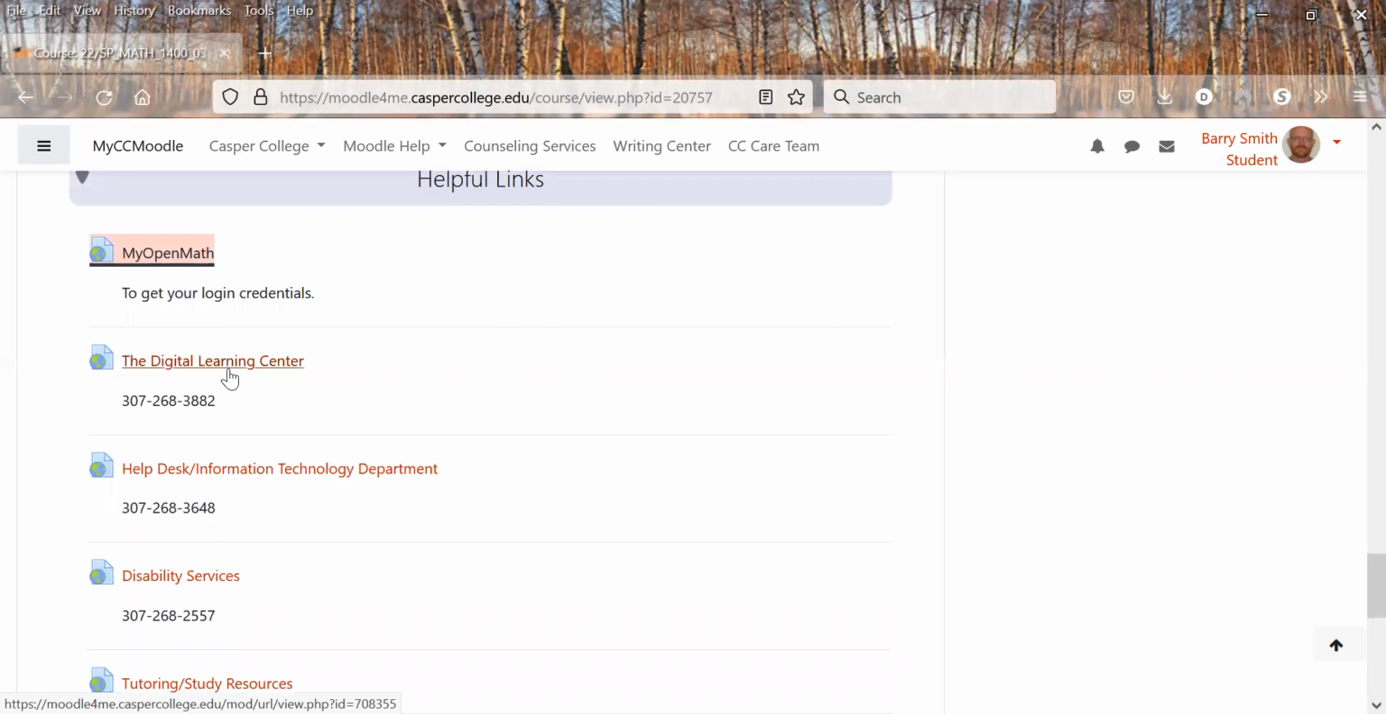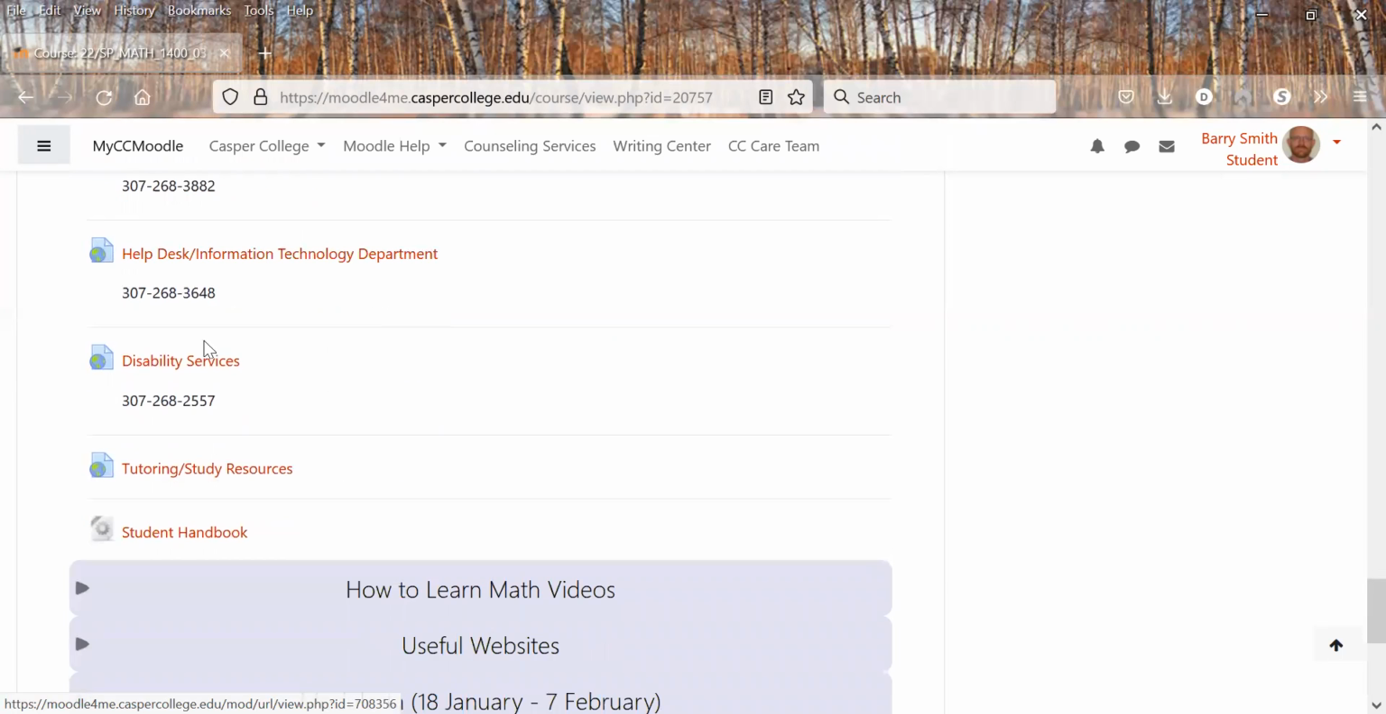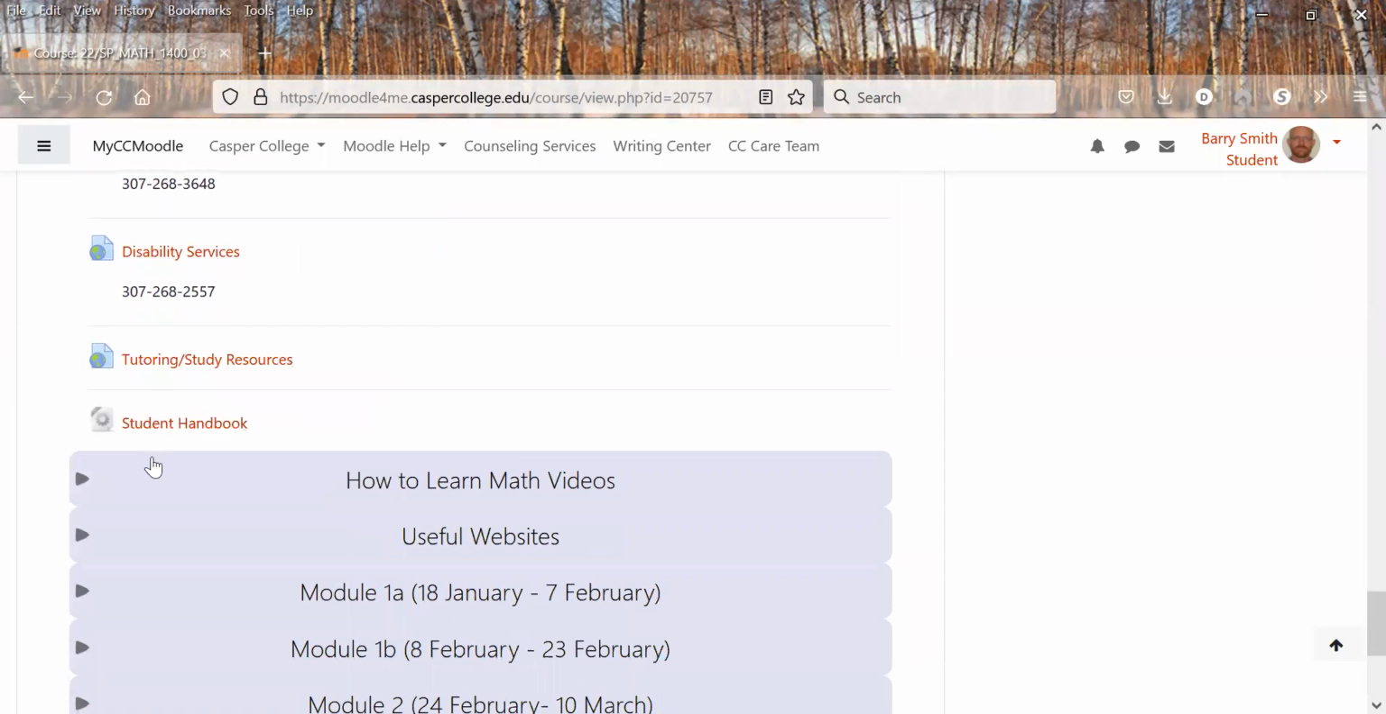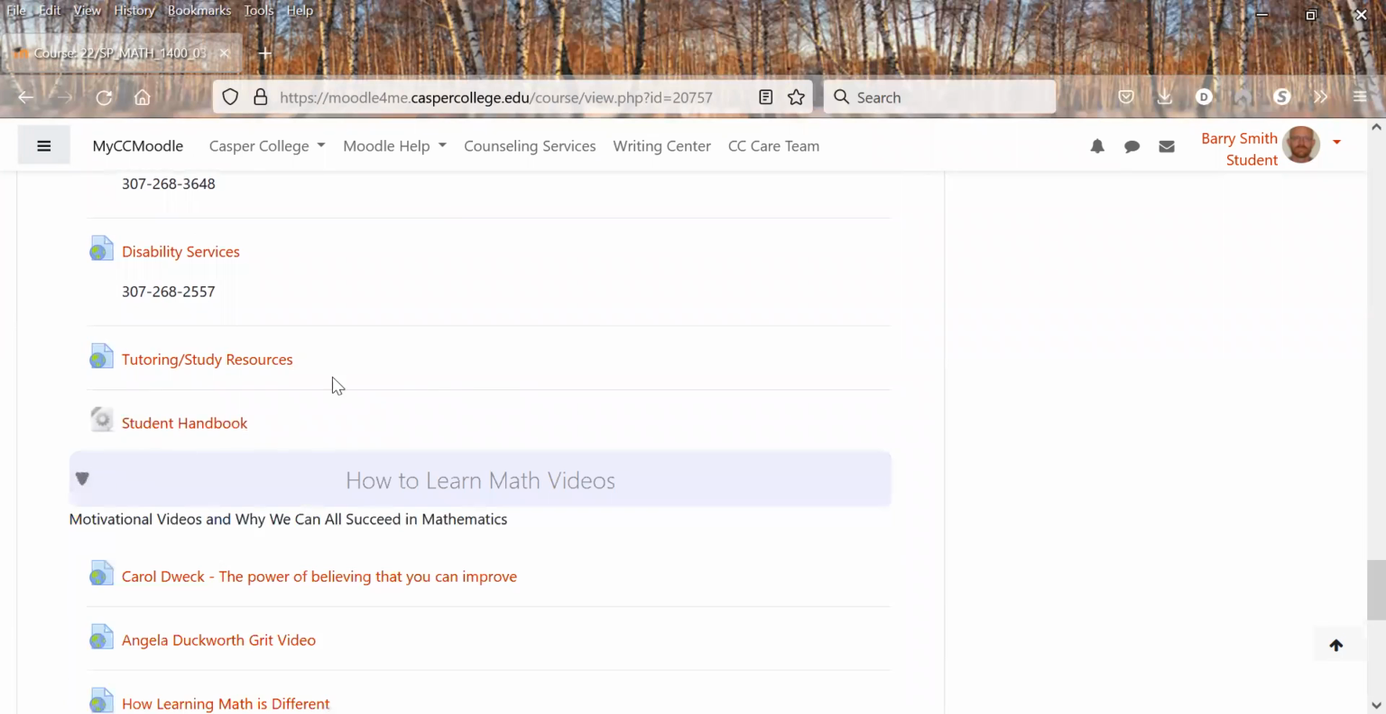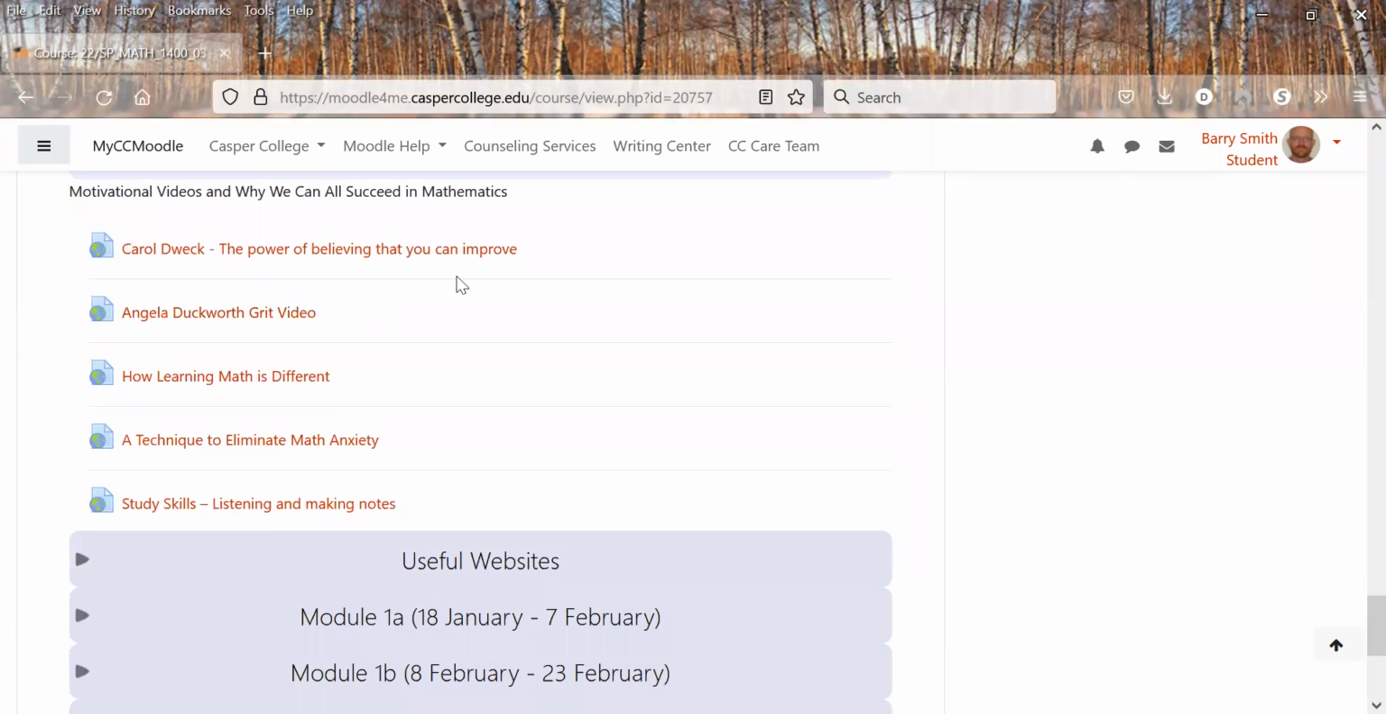Then we have the Digital Learning Center, Help Desk, Information Technologies, Disability Services, Tutoring, Study Resources, and Student Handbook. Then we have some motivational videos on why we can all succeed in math: the power of believing you can improve, grit, how learning math is different, techniques to eliminate math anxiety, and some extra study skills. All those are to help motivate you and show that everybody can succeed in math.